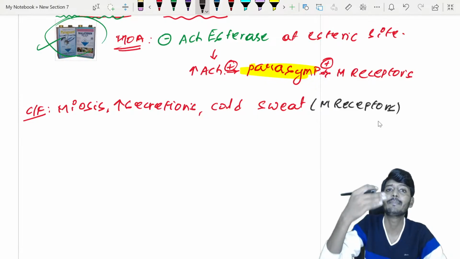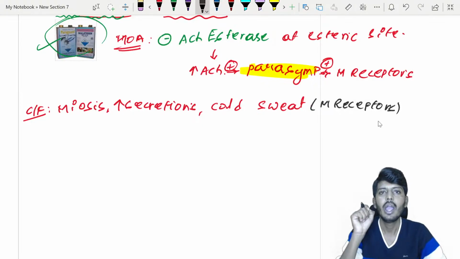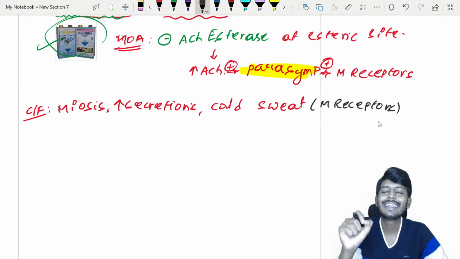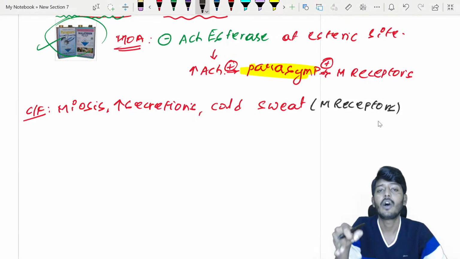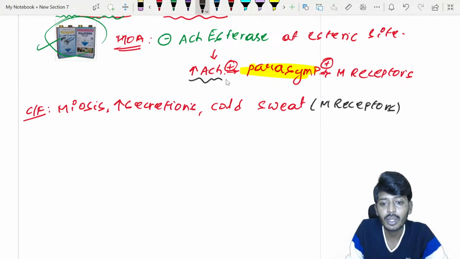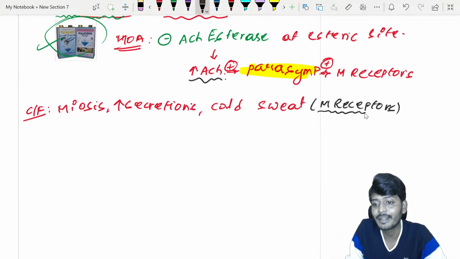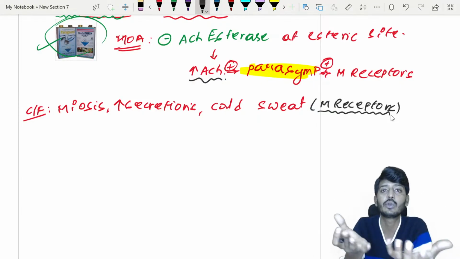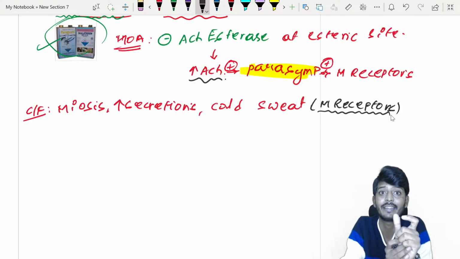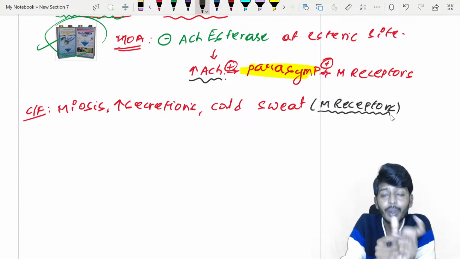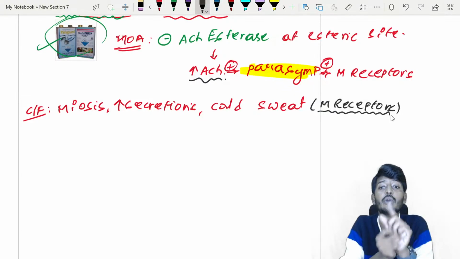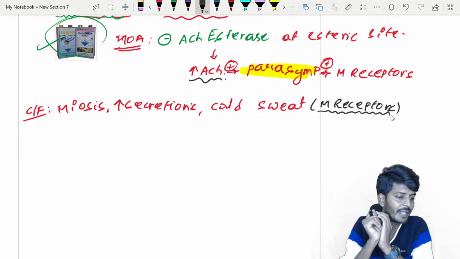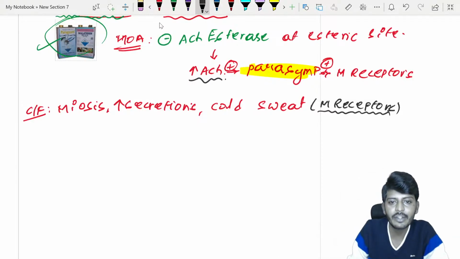Normally sweating should occur with sympathetic activation. Now listen to me very carefully. Normally sweating increases as a result of activation of the sympathetic nervous system. But here why is it occurring? Because more acetylcholine is there. Acetylcholine will activate the M receptors. There is one exceptional case: the sweat gland is controlled by the sympathetic system, but the neurotransmitter is acetylcholine. That is an exclusive case. Now let's go to the next point.